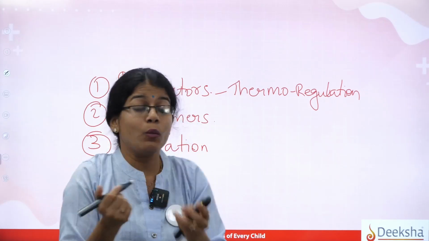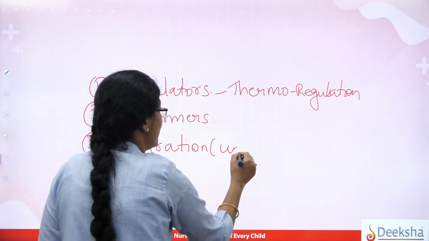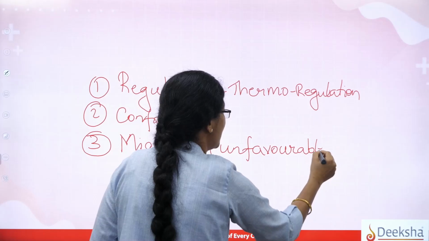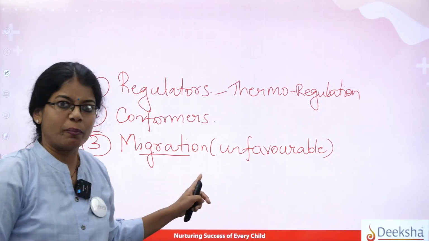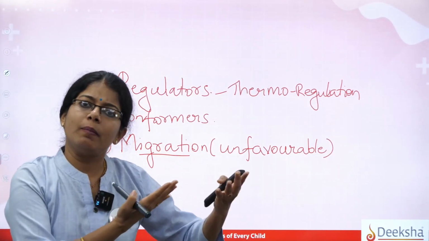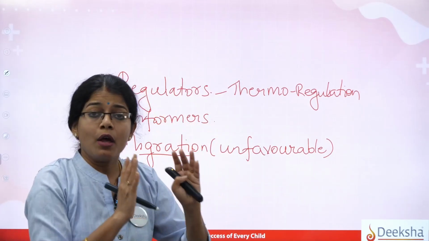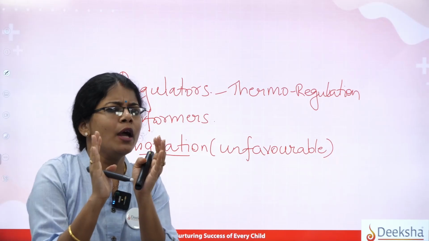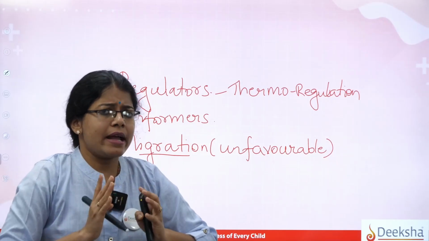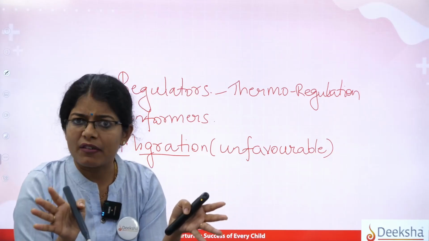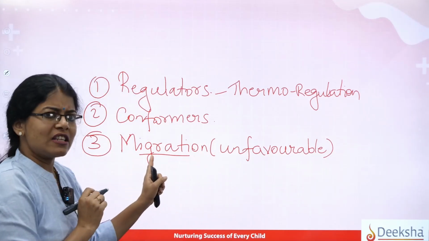I mean, you can say that the unfavorable period will be overcome by them. During that short period, they will show migration. Correct? Once the favorable period is coming back to their place, they will again go back to their original place. So migration will help them to save their life, and for a temporary period they can escape that difficult period, right? That will be the process called migration.